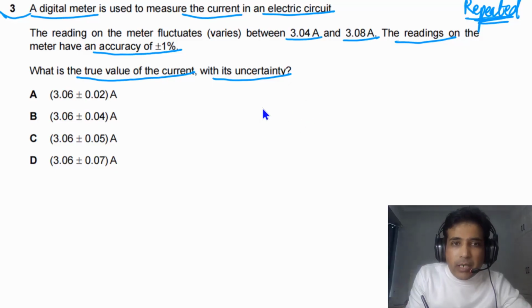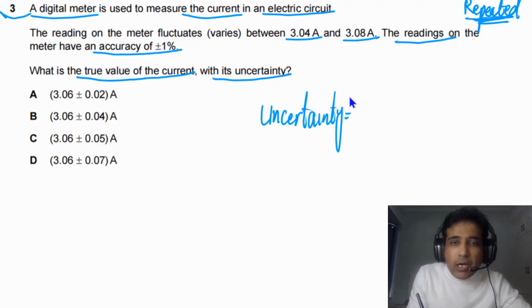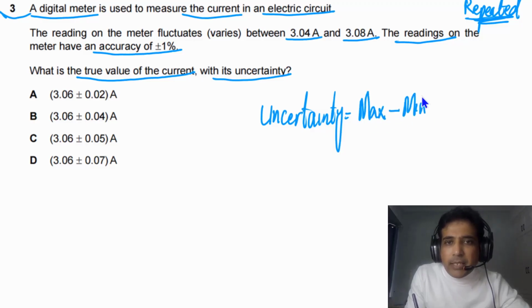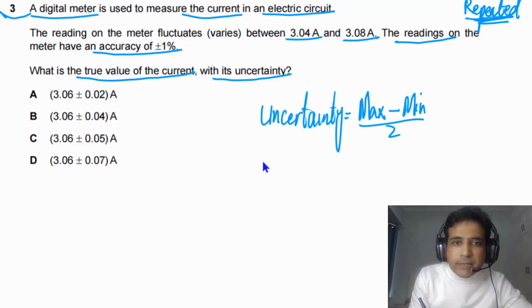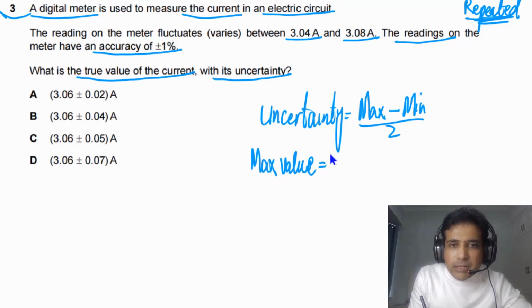To calculate uncertainty, simply we will use this method. To calculate uncertainty, we will use half range method. So we will take the maximum value, maximum minus minimum, and we will divide by 2. So you can calculate uncertainty. So what is the maximum value? So first of all, we will take maximum value. Maximum value in this case is